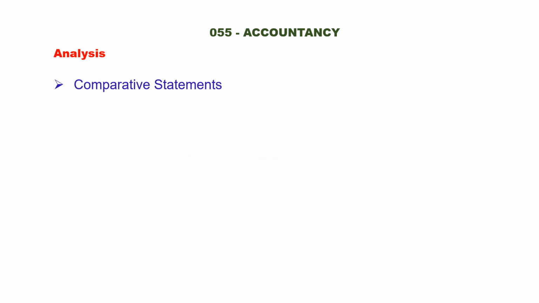Next one, comparative statement. Comparative statement is also a very, very important topic for late bloomers. This comparative statement is very easy for you. Kindly work out these problems. Apart from NCERT, you have to work out the NCERT book problems. In order to further mold your preparation, if you kindly work out the problems from T.S. Grewal, it's also very useful for you.